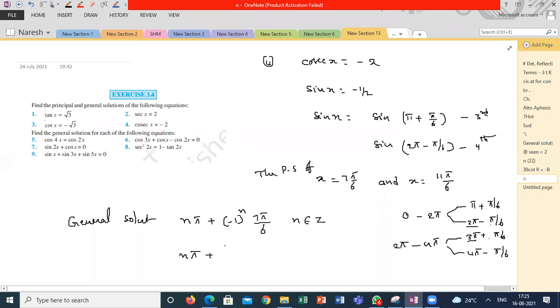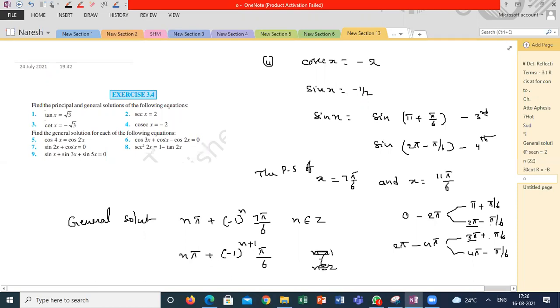How to write that expression? It was not so easy. That's the reason I'm writing with 7 pi by 6. You have to mention minus 1. When n is even, it should be negative, means n plus 1, 5 pi by 6. Suppose I'm taking n is equal to 1, I will get pi plus pi by 6. If n is equal to 2, 2 pi plus minus 1 whole power 3 into pi by 6, that is 2 pi minus pi by 6.